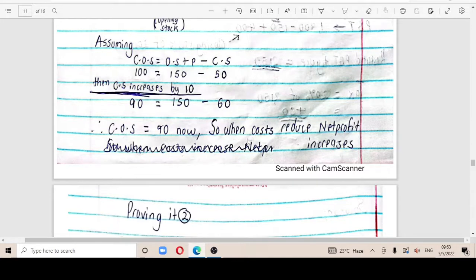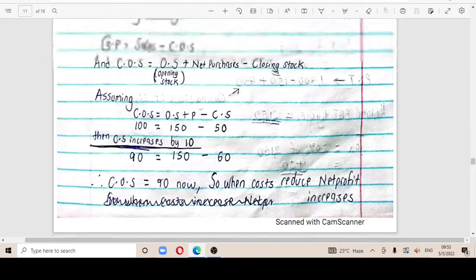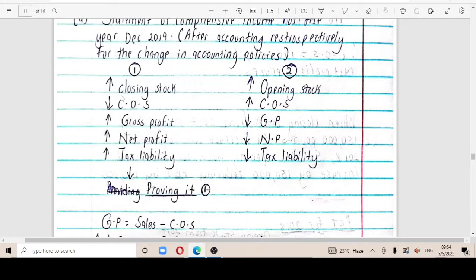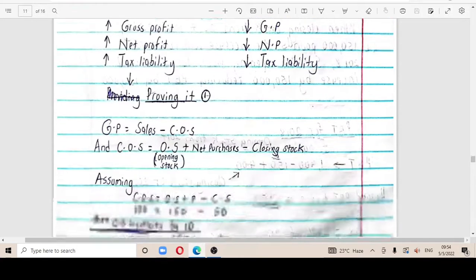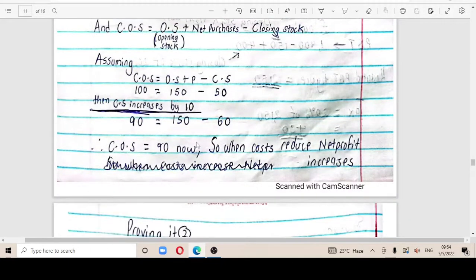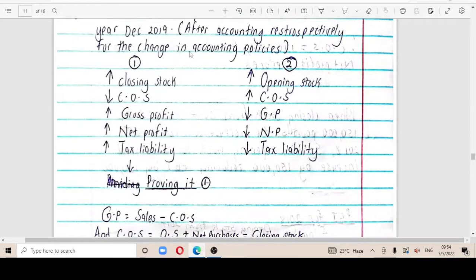So when costs reduce, applying general knowledge, obviously you're going to realize higher profits. When the costs reduce, your net profit is going to automatically increase, and thus I've proved this.